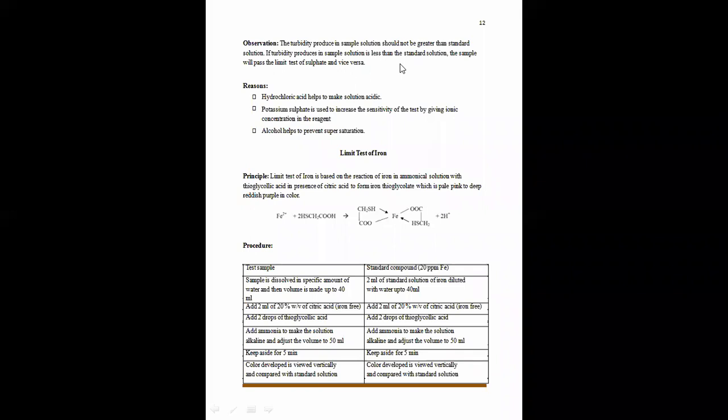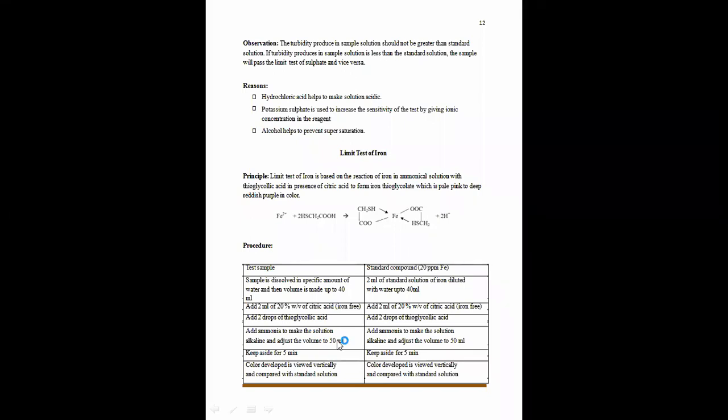So, we are going to give a certain limit for their presence. So how we are going to check the presence of those impurities in the pharmaceutical substances, that we are going to check today.